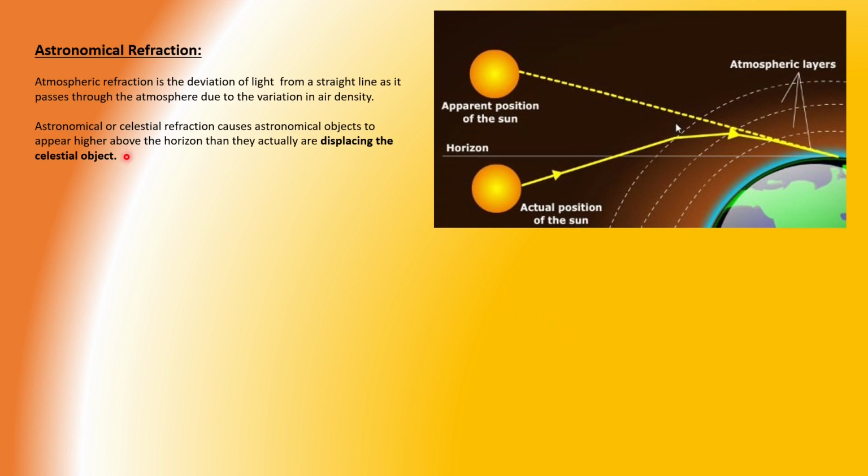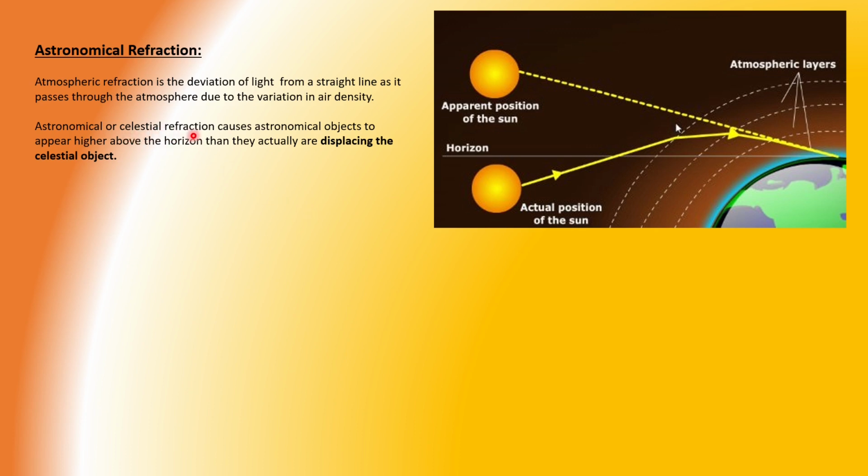Astronomical refraction. Astronomical refraction is the deviation of light from a straight line as it passes through the atmosphere due to the variation of air density. Atmospheric layer over here, when the apparent movement of the sun is from the equator towards the north pole or south pole, in the higher latitude it has to cross a larger distance, but in the lower latitude it has to cross a shorter distance.